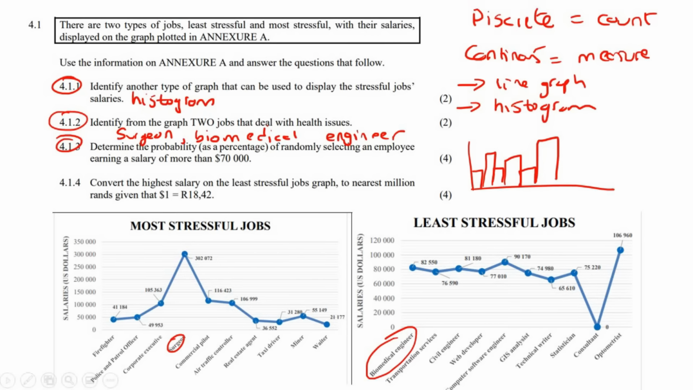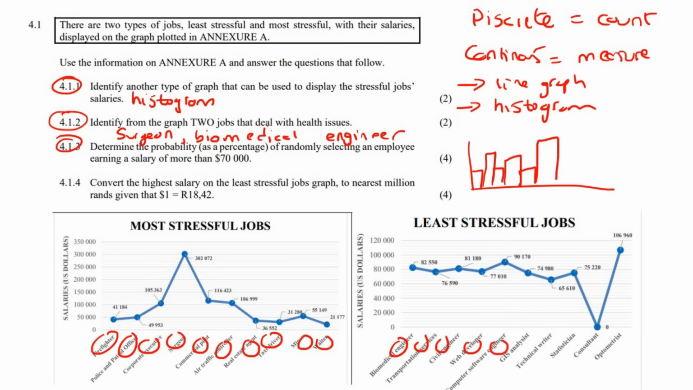This question says, determine the probability as a percentage of randomly selecting an employee earning a salary of more than $70,000. Okay, so they're not telling us how many people are in each job, but we've got 1, 2, 3, 4, 5, 6, 7, 8, 9, 10, 11, 12, 13, 14, 15, 16, 17, 18, 19, 20. We've got 20 types of jobs, and it says what is the probability of randomly selecting an employee who earns more than 70,000?